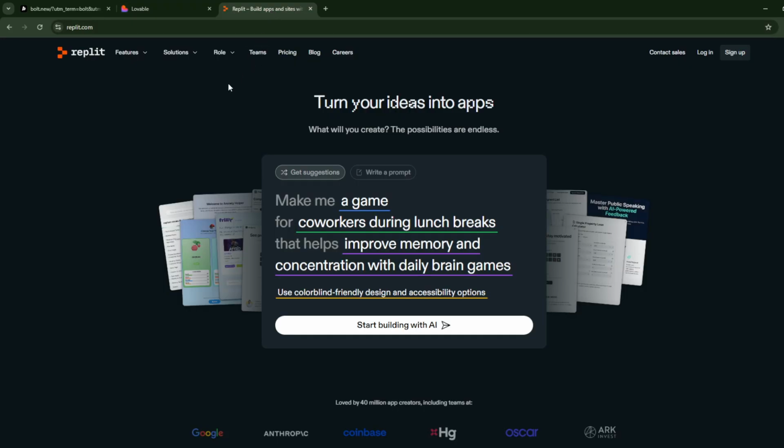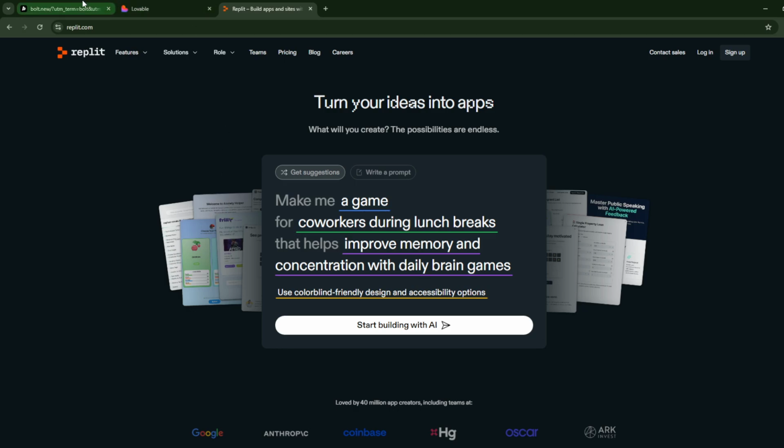And lastly, Replit is a cloud-based integrated development environment, or IDE, that supports multiple programming languages. Its AI feature, the Replit Agent, assists users in building applications from natural language prompts, offering code suggestions, debugging, and deployment capabilities directly from the browser.